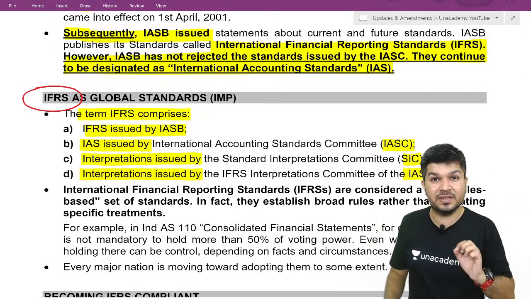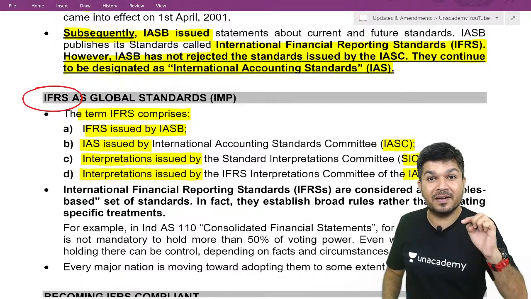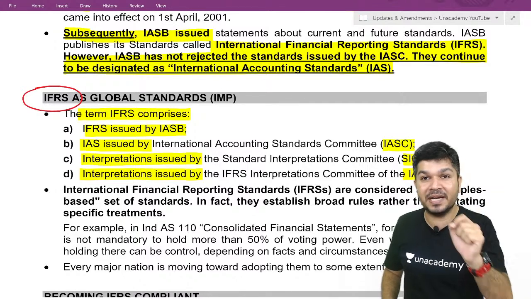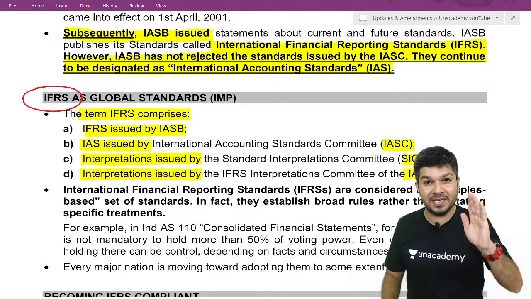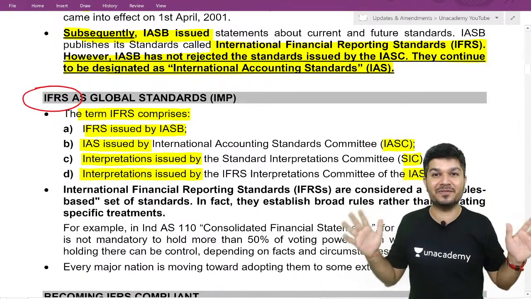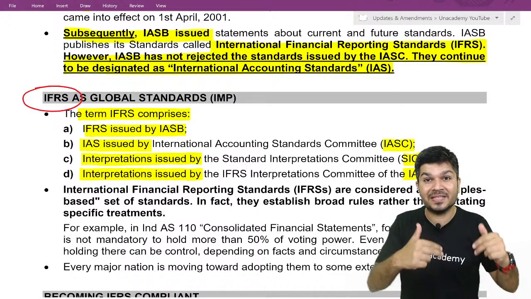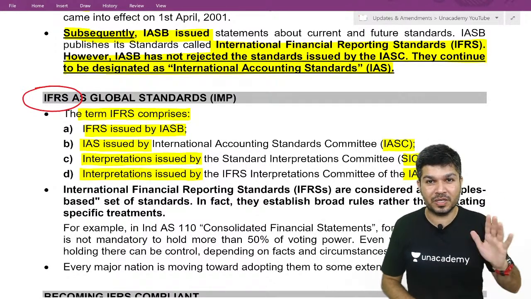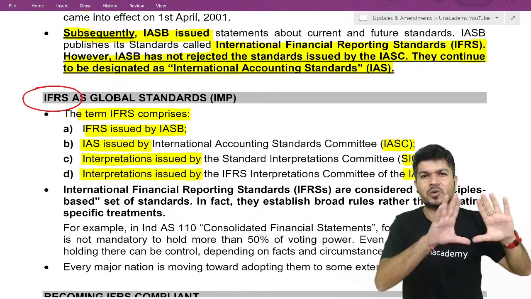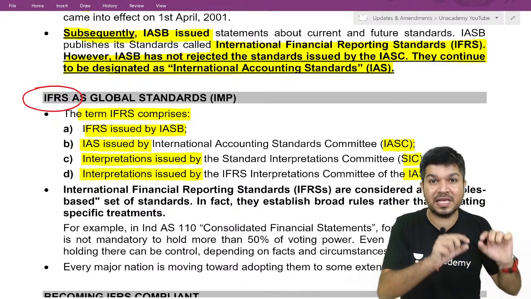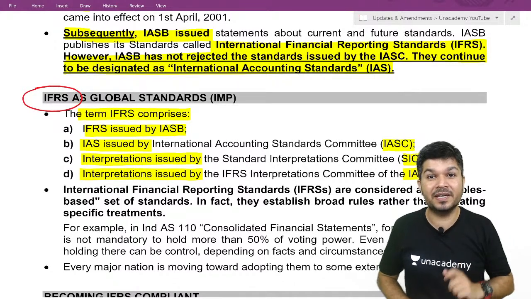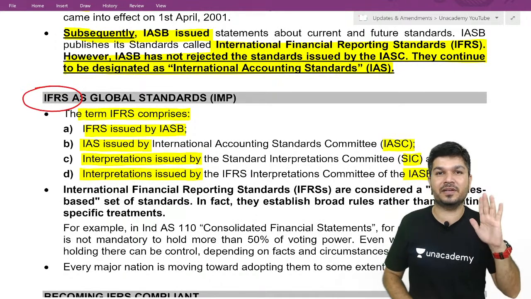So with IFRS coming, earlier IAS were there, they are not gone. IFRS are some additional standards. IAS are still there. So whenever we use the word IFRS, it includes your IFRS as well as the IAS. And when I use IFRS, it's a combo. IFRS includes IFRS and IAS plus the interpretations issued for IAS and the interpretations issued for IFRS.